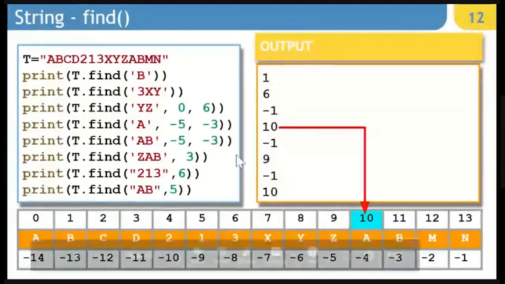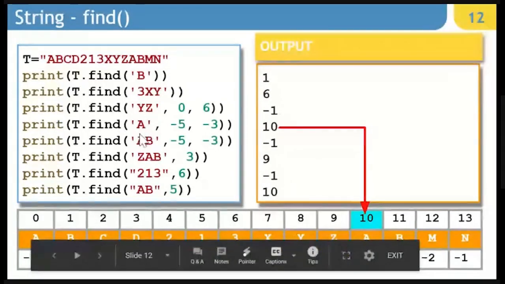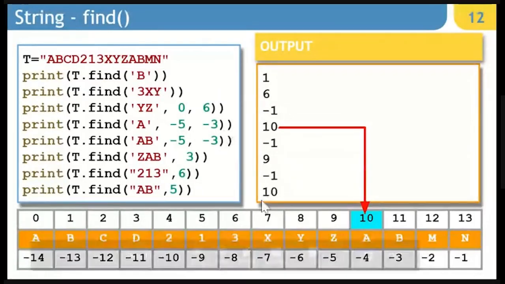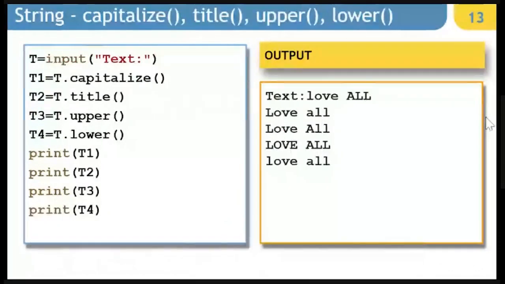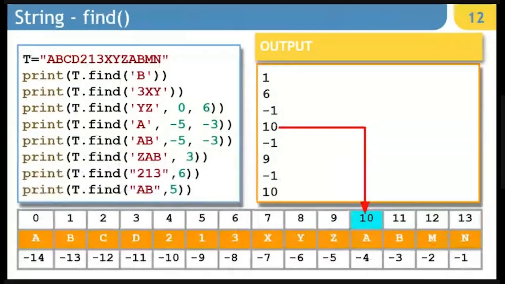So if I am looking for A from -5 to -3, now we have to look at the bottom part of the presentation where I have displayed the position in positive index as well as negative index. So if you look at the place where -5 is there, and I am looking for position of A. So -5 and -4, these are the two positions from where this particular statement is looking.